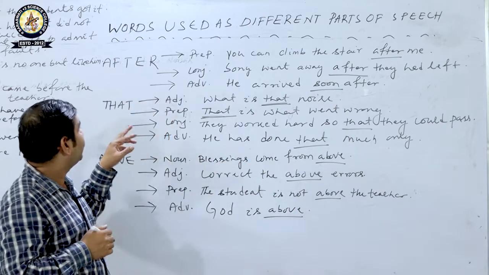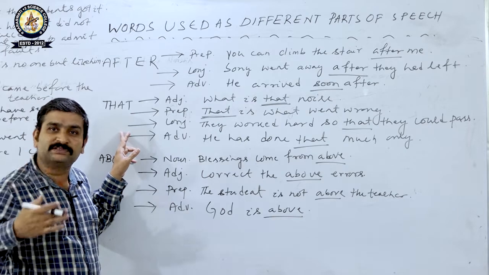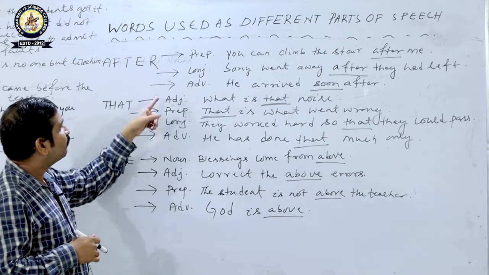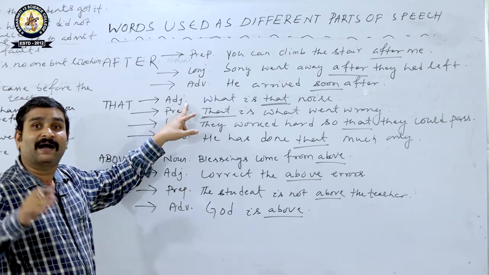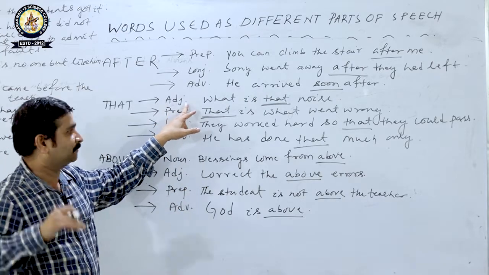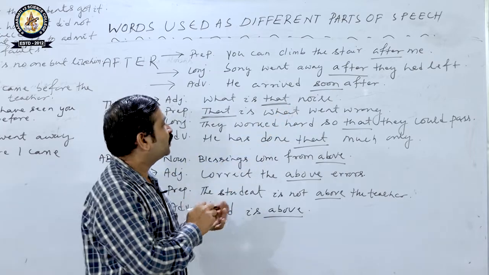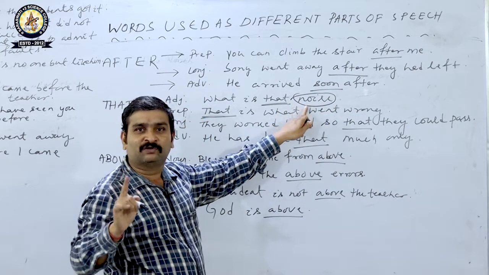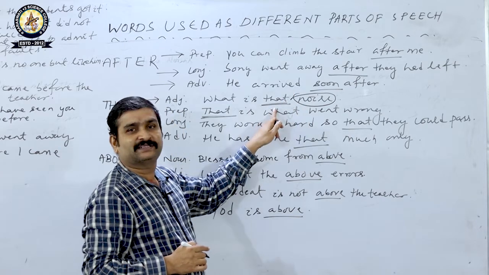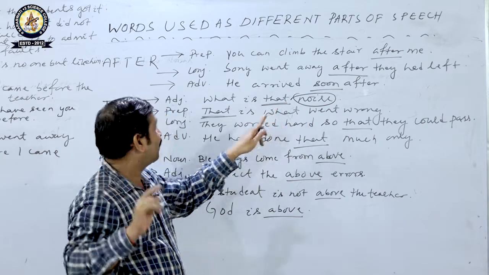And next word is that. It is a very common word and is used as different parts of speech. Look, 4 different places, 4 different positions. First one is adjective. How can that be used as an adjective? What is that noise? Why is it an adjective? Because all of you look, noise is the noun. Before the noun, that is used. That's why here that is acting as an adjective.